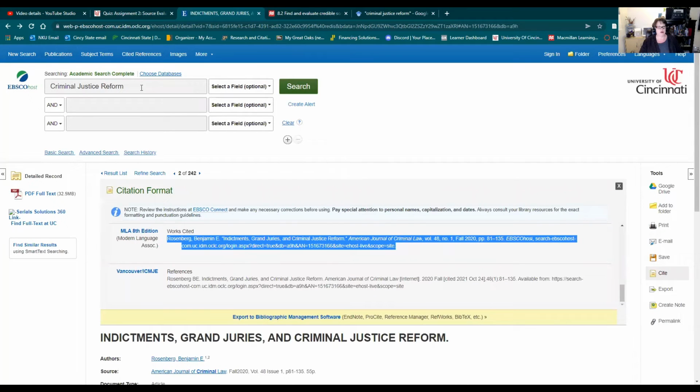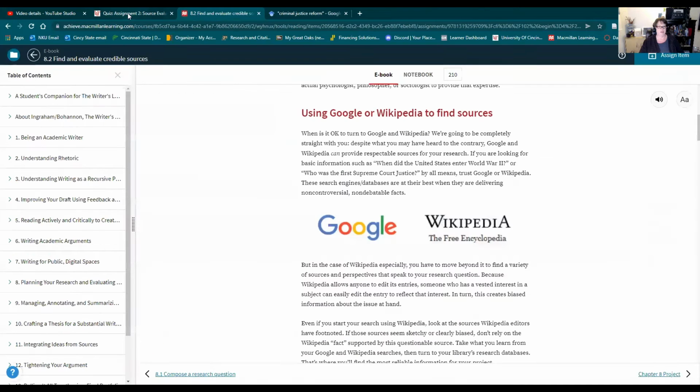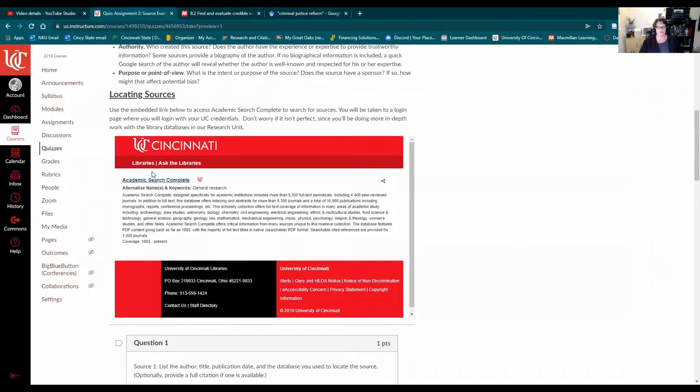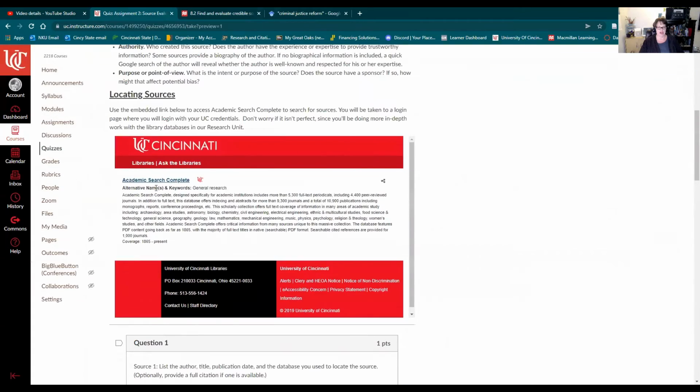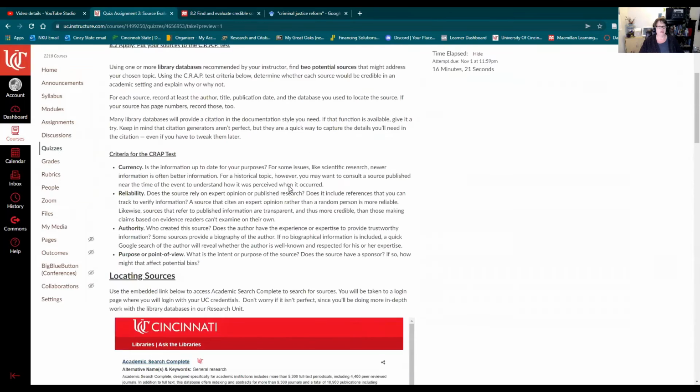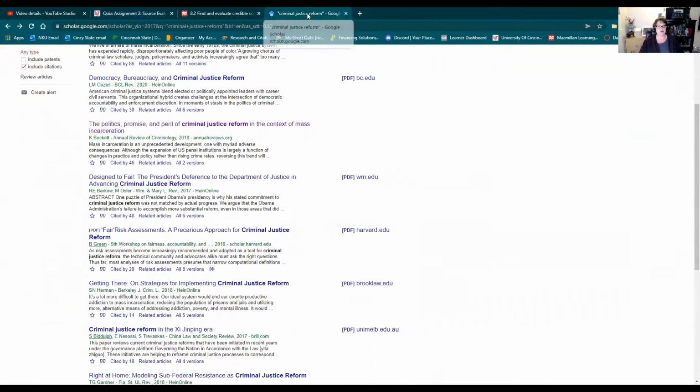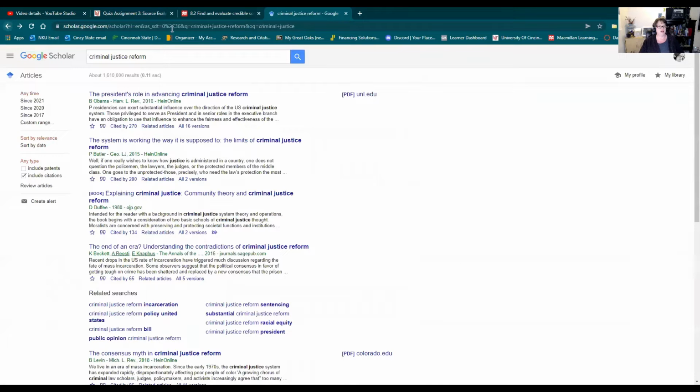So that's EBSCOhost or Academic Search Complete. Again, you'll be able to access that through this embedded link that's in the source evaluation worksheet. So you can actually access the library that way instead of just Googling. But Googling is okay. I mean, it's a way to start, right?